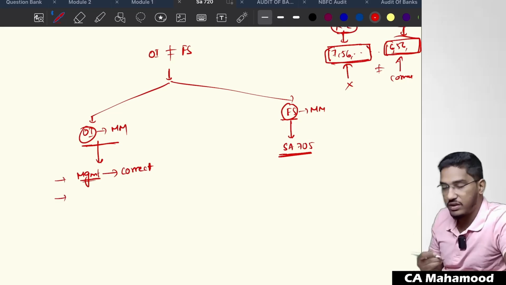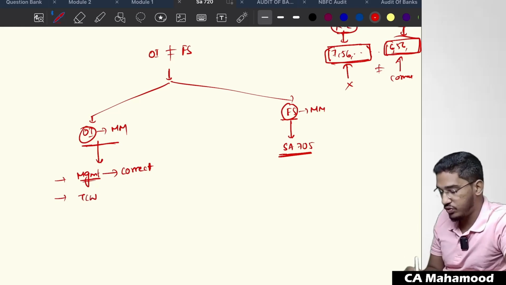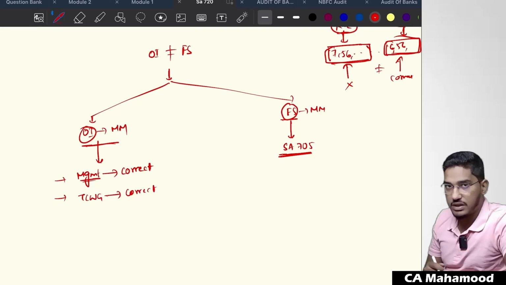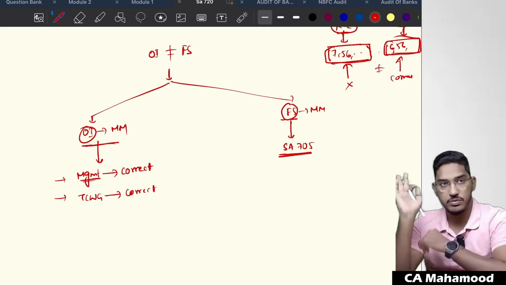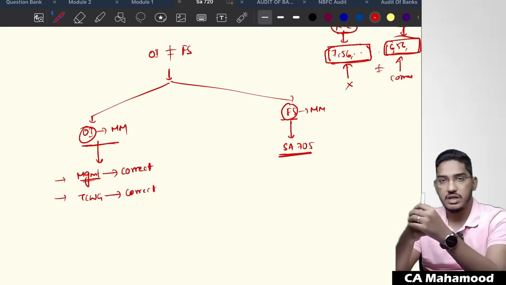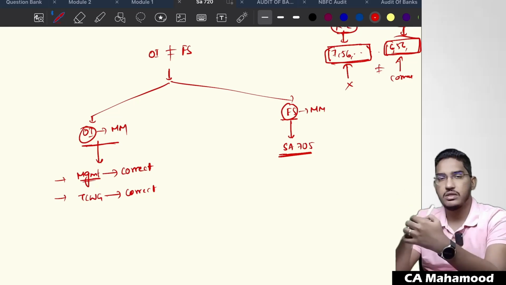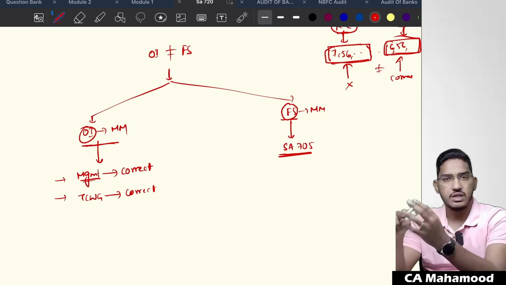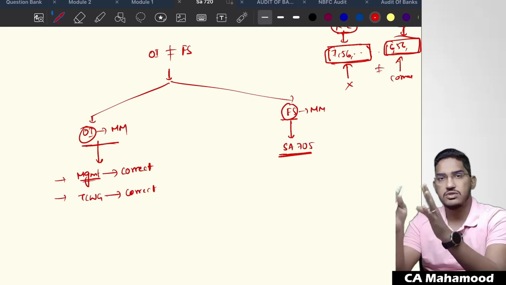Sir, management is not agreeing. Management did not correct that. Then what should you do? Then you should go to those charged with governance and ask them to correct it. Sir, I have told your management that they have presented the other information in a wrong way, and I asked them to correct it, but your management is not listening to me. You go to those charged with governance, complain, and ask them to at least correct it.